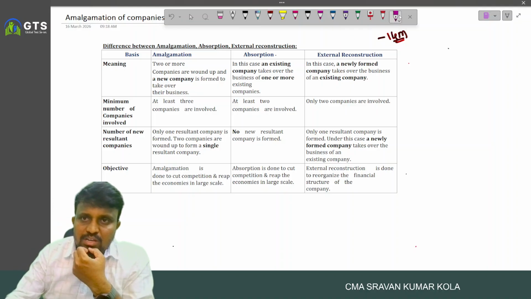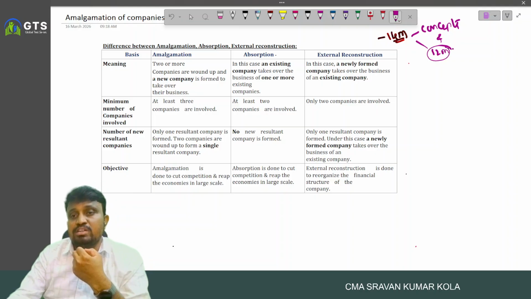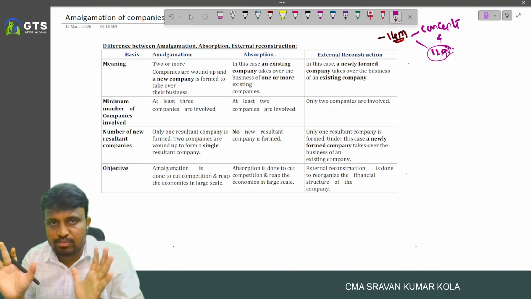In this session, I'm not only going to discuss the concepts, but also at least 12 important questions from the exam point of view.